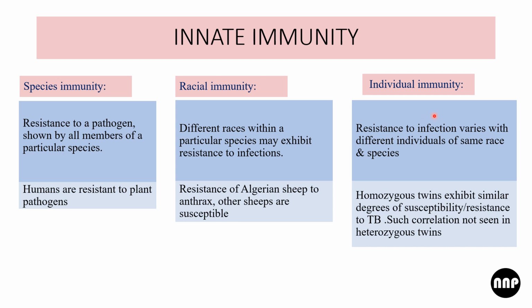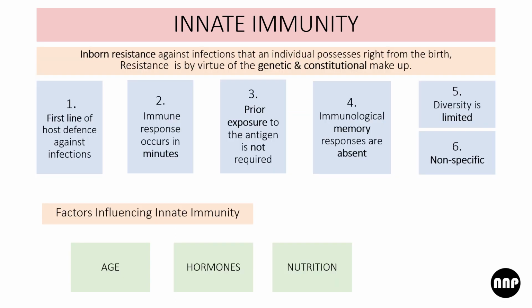Coming to individual immunity, resistance to infection varies with the different individuals of the same race and species. For example, homozygous twins exhibit similar degrees of susceptibility and resistance to TB. Such correlation is not seen in heterozygous twins. So these are the three classifications for innate immunity.